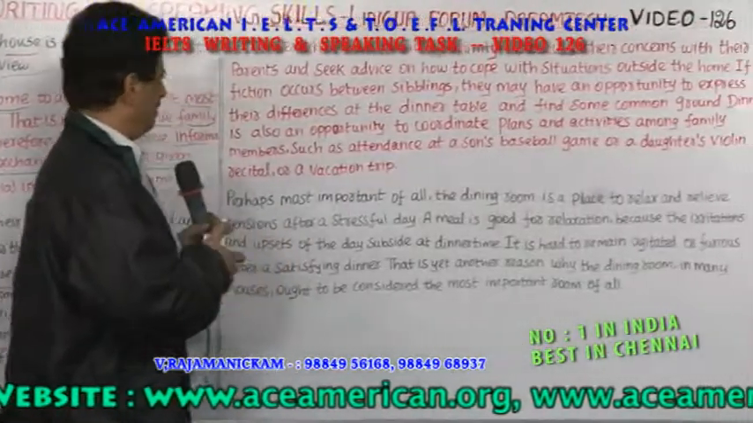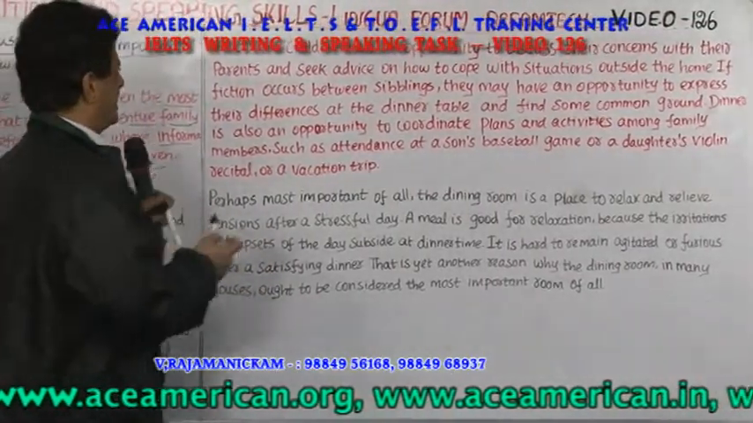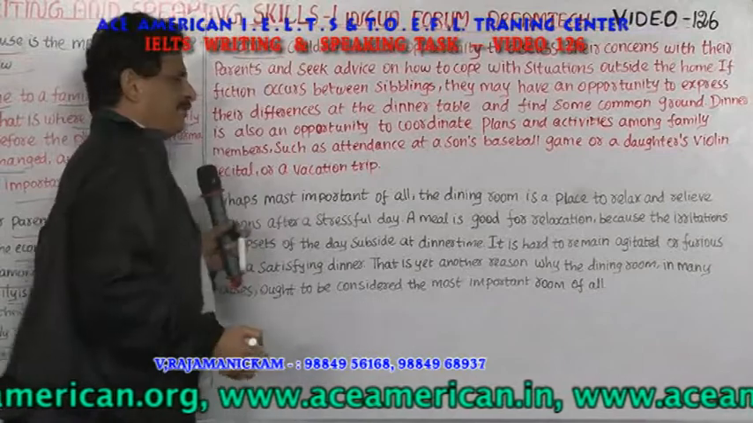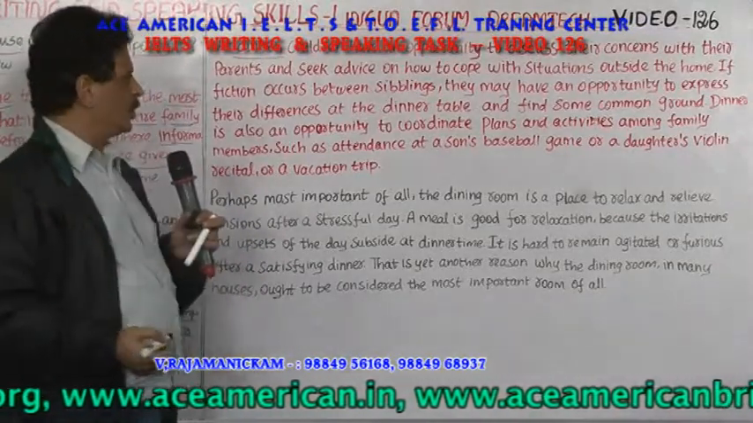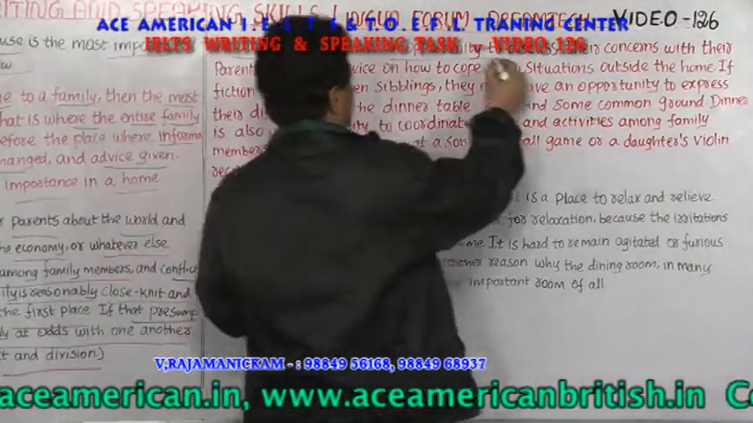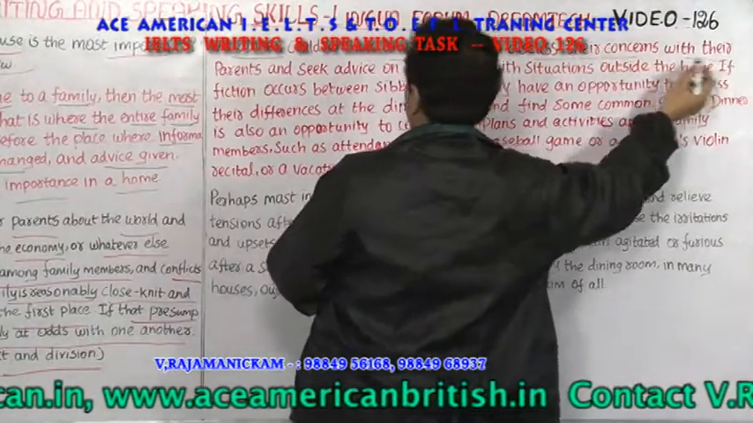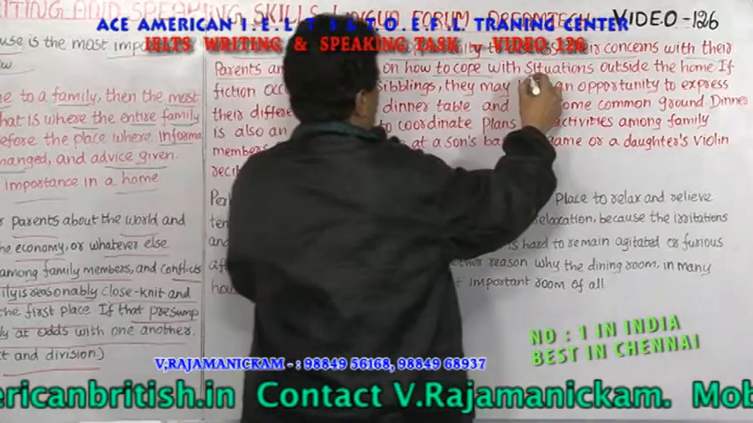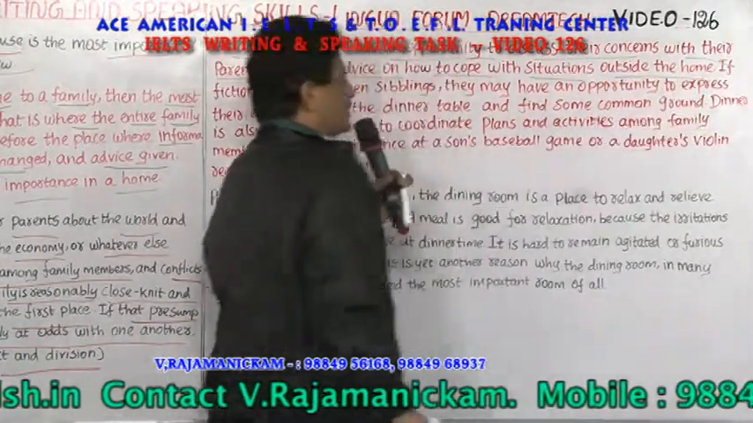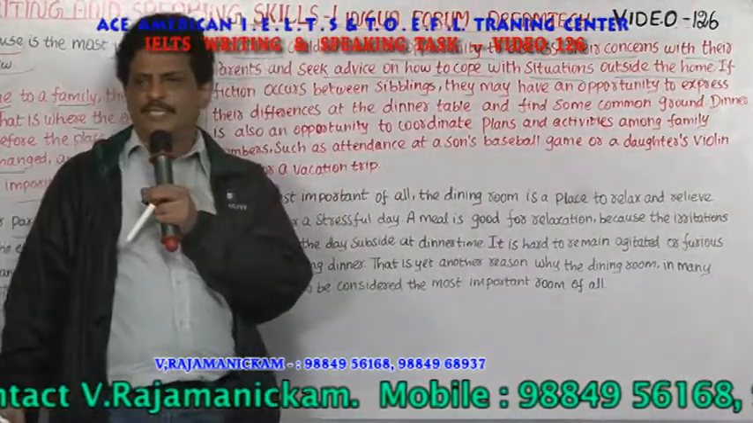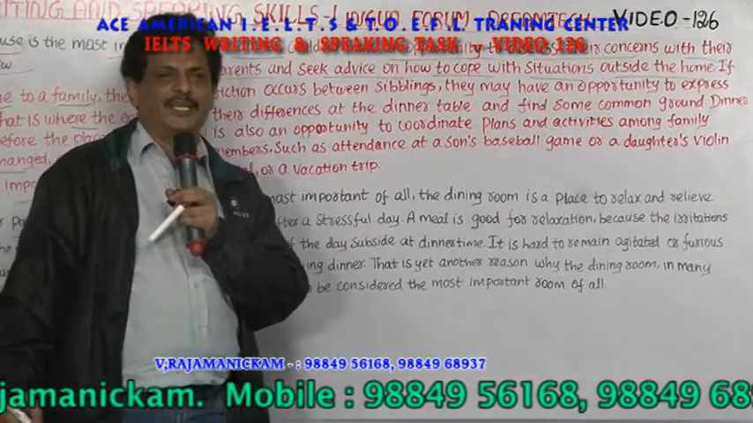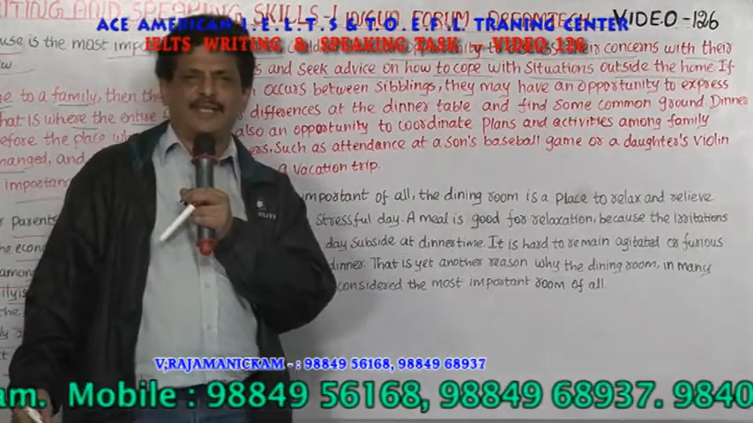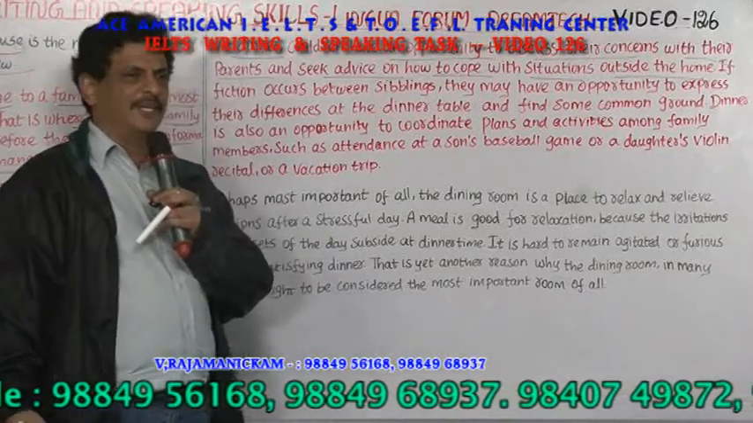And coming to the third paragraph, he says, at dinner, the night meal, children have an opportunity to discuss their concerns with their parents and seek advice on how to cope with situations outside the home. So dinner is a place, at night, where the children get advice from their parents and ask them how to cope with life.